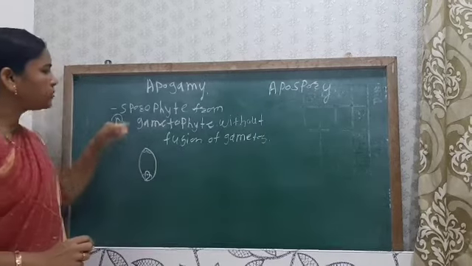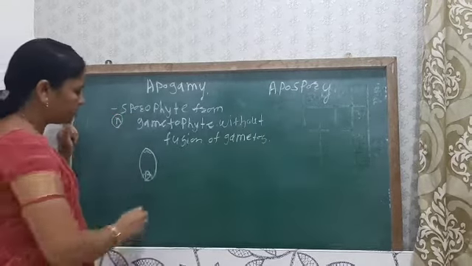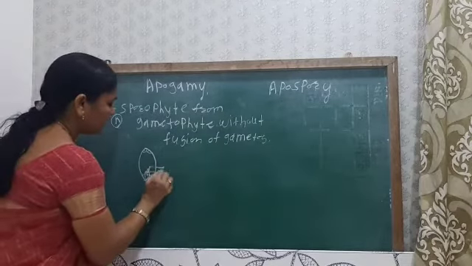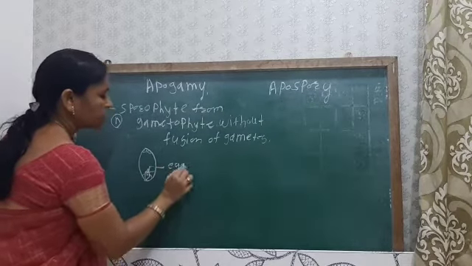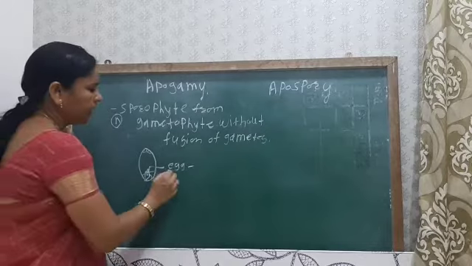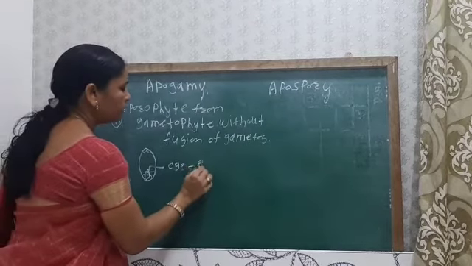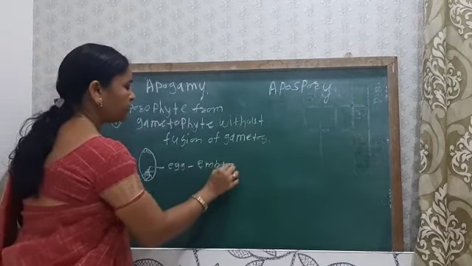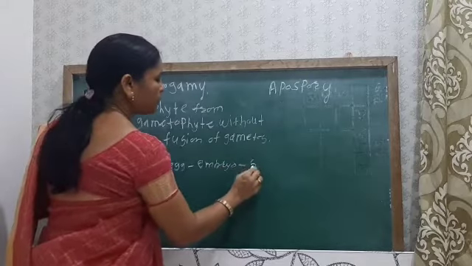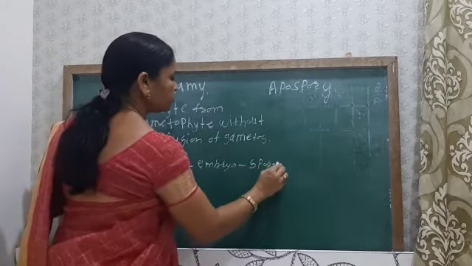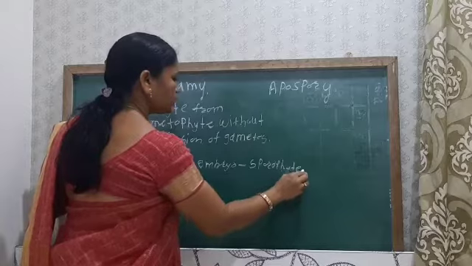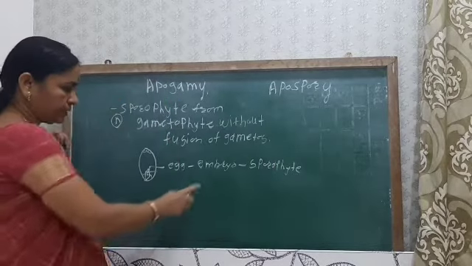The sporophyte develops from the single egg. Embryo development takes place from the egg, and from the embryo, seed formation takes place.